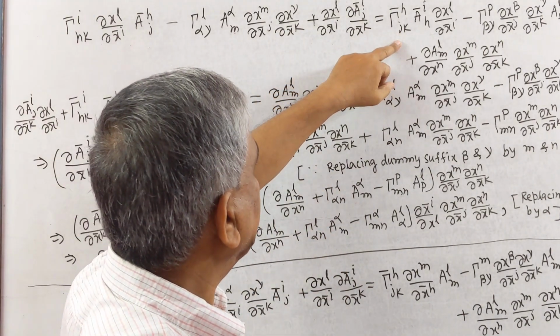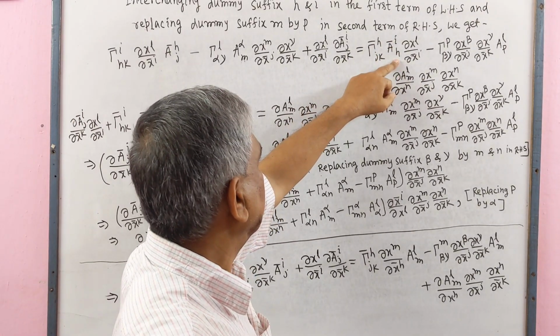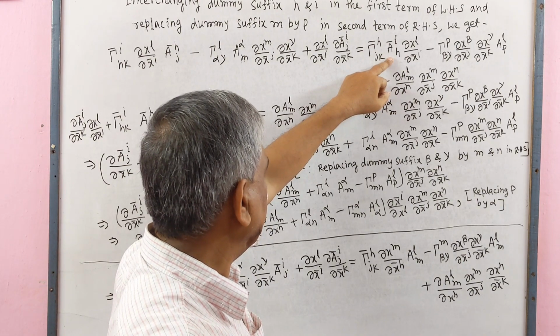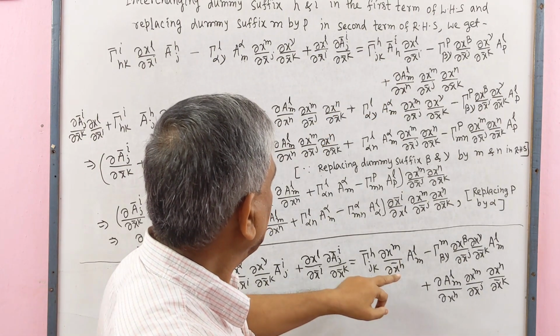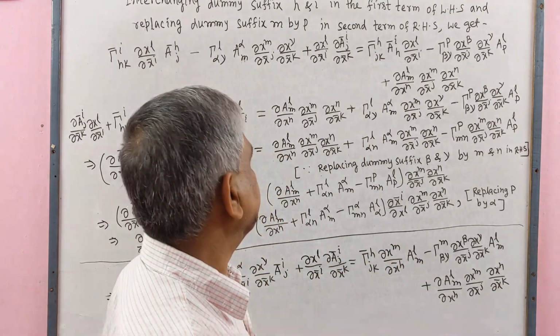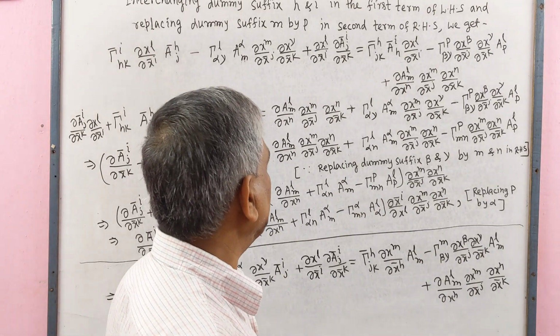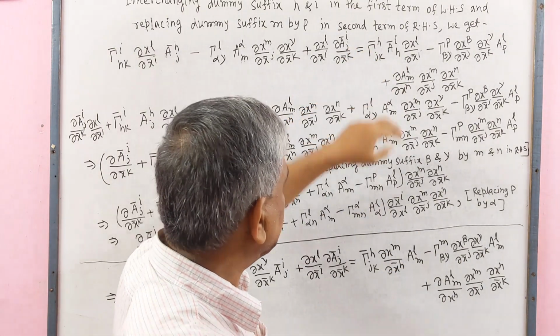Here we see A bar i h in the bar system of coordinates, and here A^l_m without the bar system of coordinates. So we convert this into the bar system of coordinates.